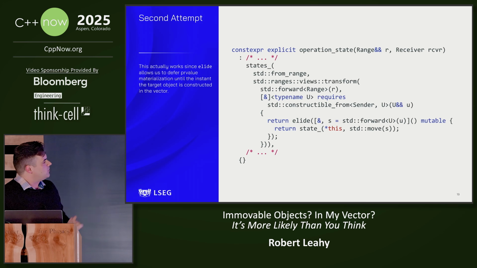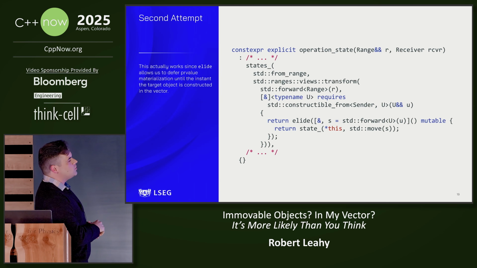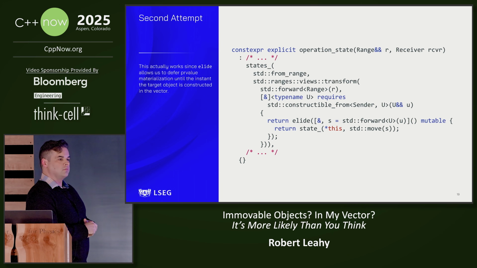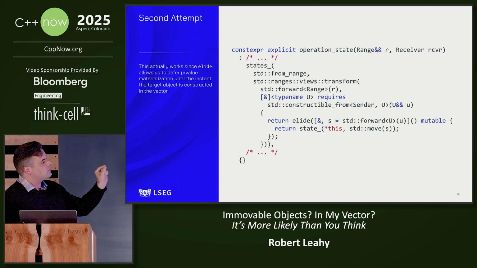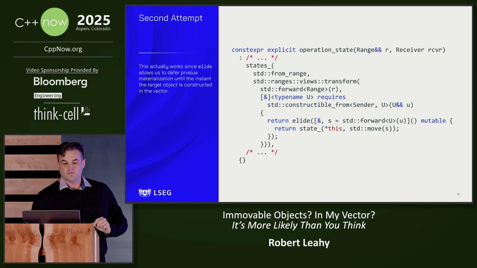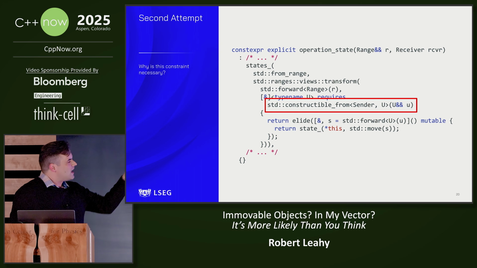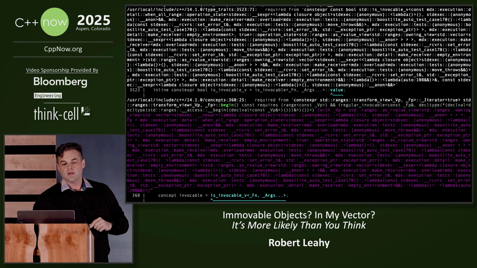And so now that we're armed with this, we can go back and we can revisit our example. Instead of trying to return a PR value directly, we return an elide that wraps a lambda that returns the PR value. Elide passes through all the machinery, and then at the last possible moment, it implicitly converts to state_ by invoking this lambda. But there's something curious on this slide. Why am I constraining this generic lambda? Why can't I just write auto ref? And I think the reason for that speaks for itself.